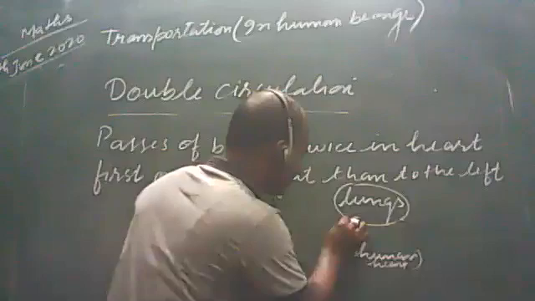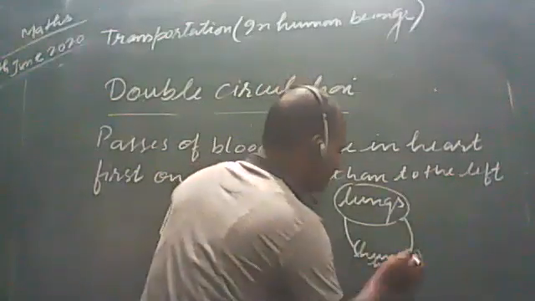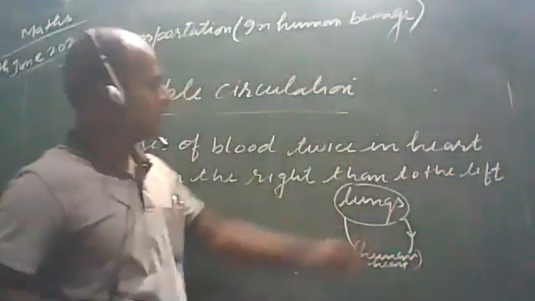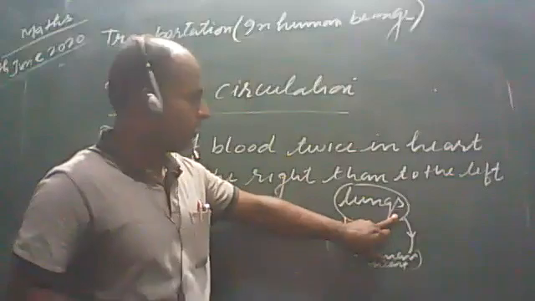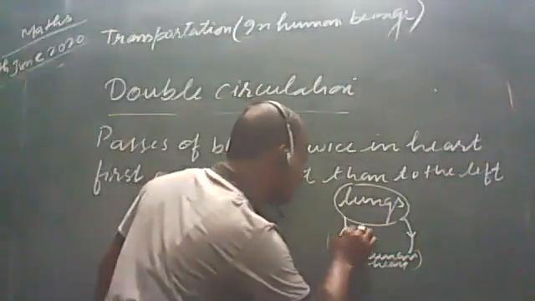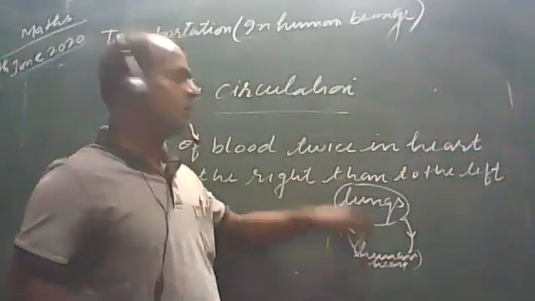Then what happens? There is the transportation of blood from the lungs. There are pulmonary veins which carry the oxygenated blood from lungs to heart, and there are pulmonary arteries which carry the deoxygenated blood from heart to lungs.